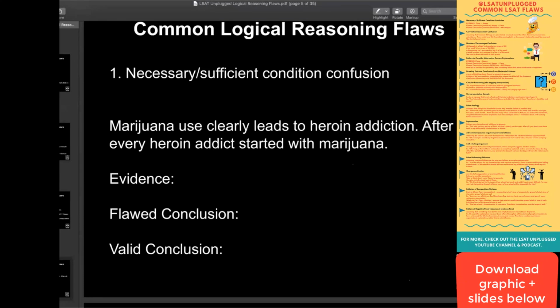Now, in a general must be true question, there could be lots of other things going on as well. This is fairly simple, and for a flaw question, they're not looking for contrapositives, but I'm simply using this one stimulus or argument to do a variety of things with it, to analyze it in a variety of ways. And that's something I really like to emphasize if you're looking to get a higher score, is to take the same stimulus and analyze it from multiple perspectives. Really valuable to be able to do that. And I could easily see on the LSAT, one person could write the stimulus, and then somebody else could give it the question stem and the choices.